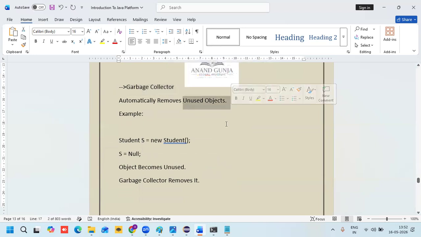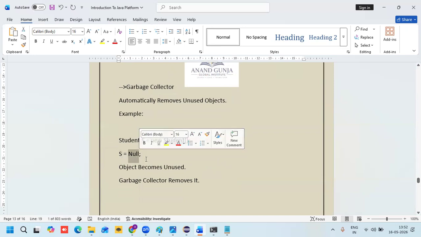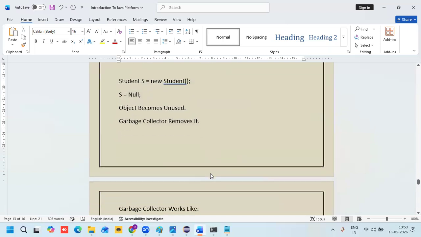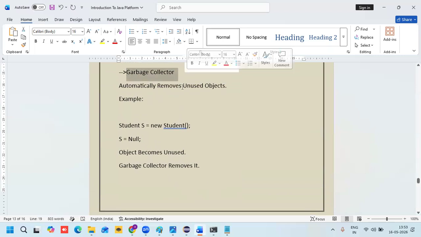Unused objects. Now in this scenario, S is unused. I am not pointing anything to this S object, so it is pointing to null. Null is nothing but zero. The object becomes unused in this kind of situation. So the garbage collector removes it by default, without your intention and without taking any permission from your end. By default, it will be removed from heap memory with the help of the garbage collector.